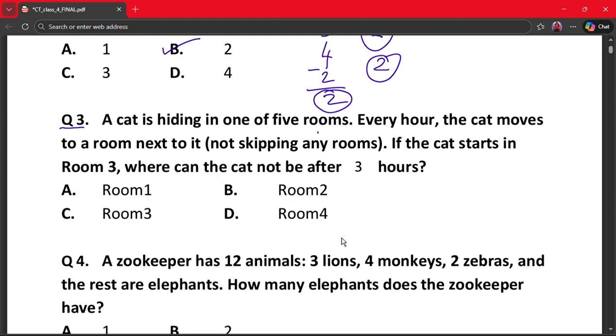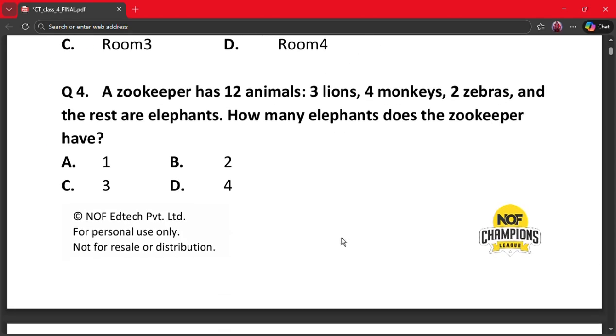So from room 3 the cat can go to room 2 or room 4 in 1 hour. From there it can return to room 3 or move further. Room 1 is 2 steps away and cannot be reached in exactly 2 moves. So room 1 is impossible and the correct answer is option A. Next question is question number 4.